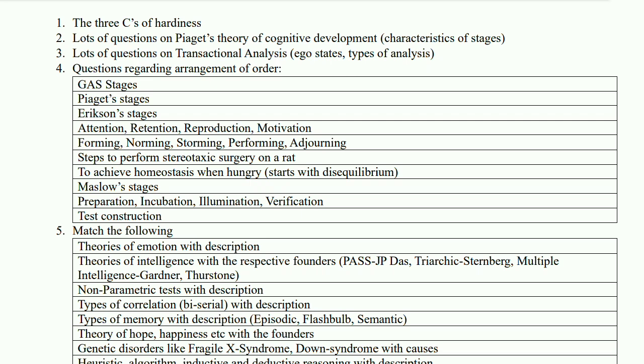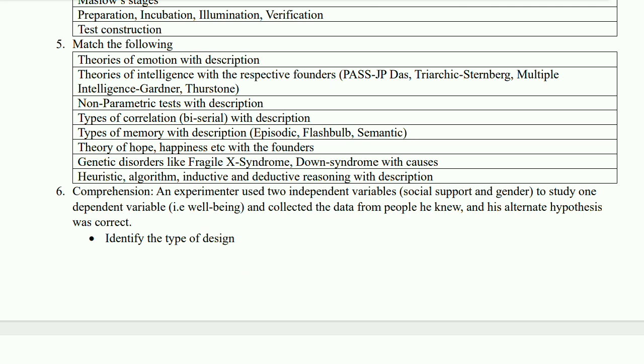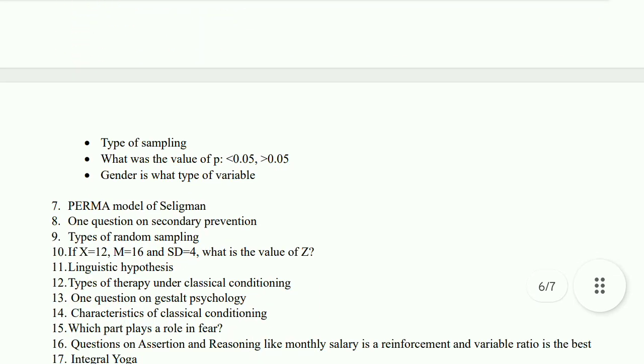After that, there was also matching regarding the descriptions of heuristics and algorithm, inductive reasoning and deductive reasoning. There was also a question regarding an experimenter who used one independent variable, such as social support, to study the effect on well-being, and later introduced another independent variable, gender.